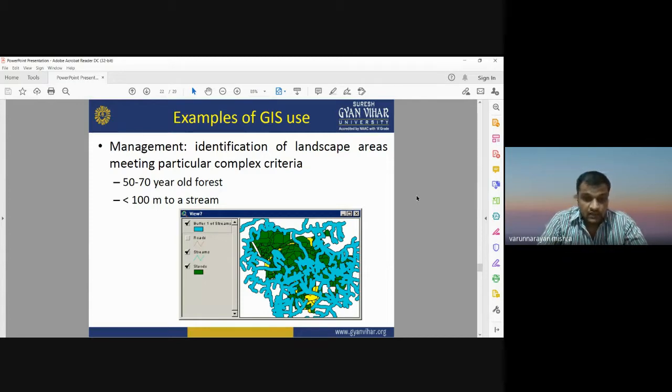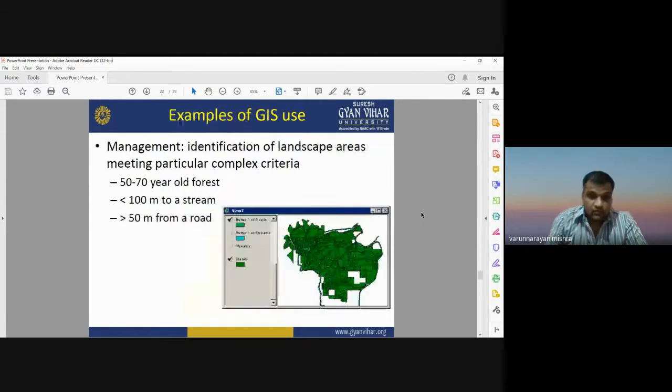One criterion will be based on the age of the forest, 50 to 70 years, and the other on which forest area is near the stream, that is, a buffer of around 100 meters. It will show you, within the 100-meter range around a stream, all the forest having an age older than 50 to 70 years. So this is another example of the conservation of forest, and another application of GIS in natural resource management, especially in the case of forest area.